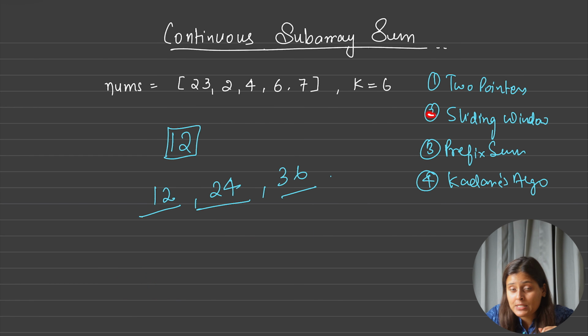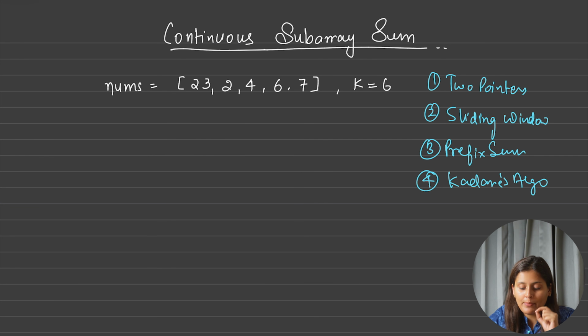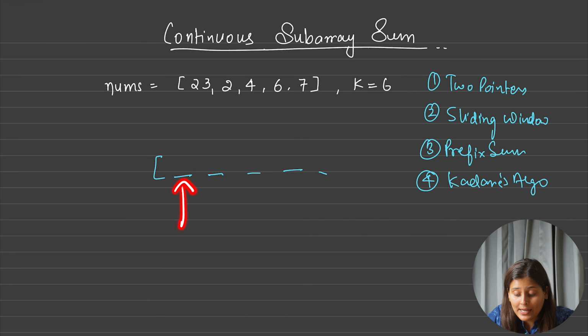So we will ignore sliding window along with two pointers and Kadane, and we will go with prefix sum. Now let's see how prefix sum will help. The prefix sum idea is that it stores the summation, so every index indicates the summation from index 0 to that index. So the 0th element will have the summation from 0 to that index, that is nothing but 23.